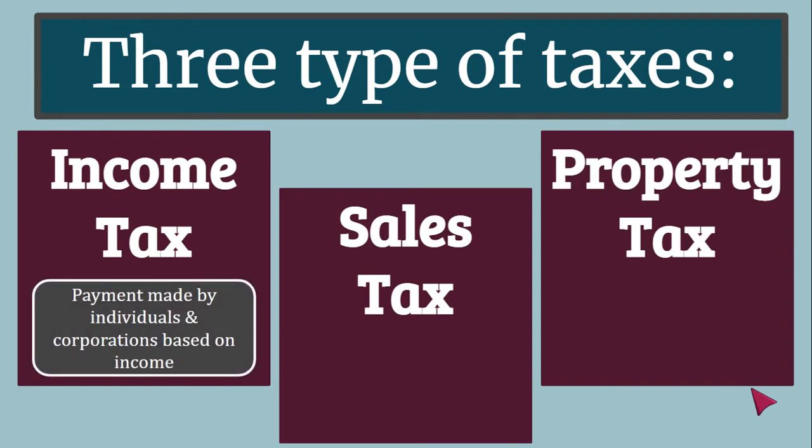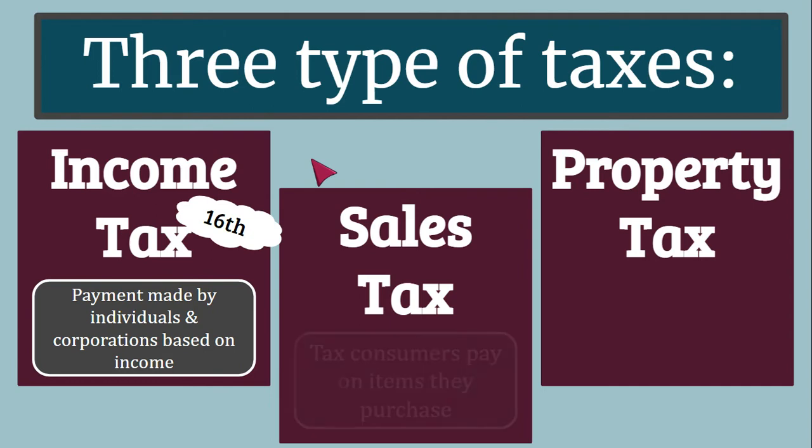The income tax is the payment made by individuals and corporations based on their income. So, for example, I have a job, I'm a teacher, and because I teach in that circular flow, I am providing labor and they are providing me with wages. Those wages, that income, is taxed by the government. So, I pay the government a certain percentage based on how much wages I make for my work. That's called an income tax. The income tax exists because of the 16th Amendment.